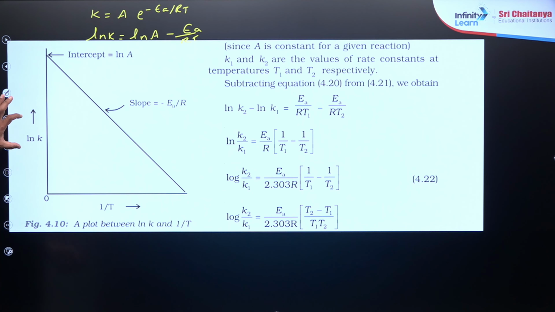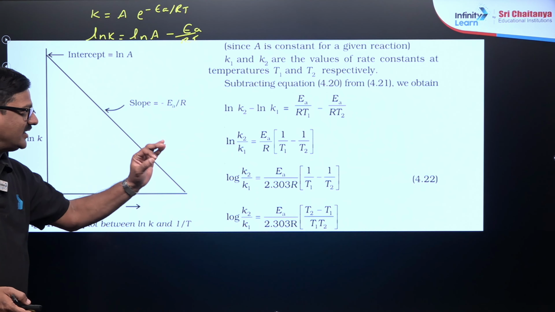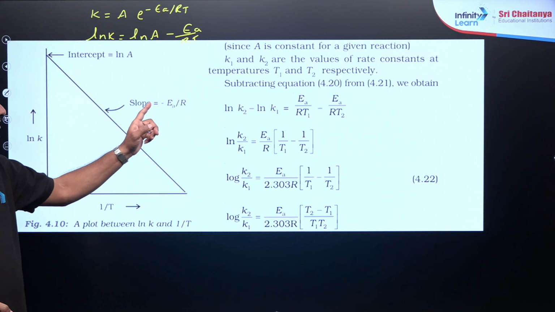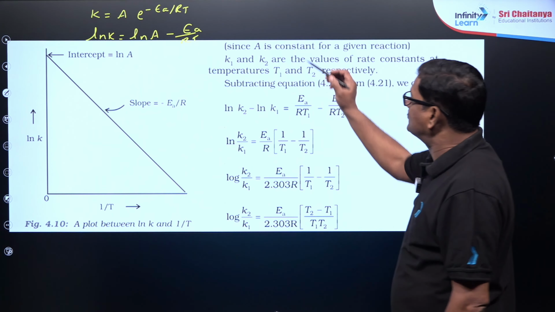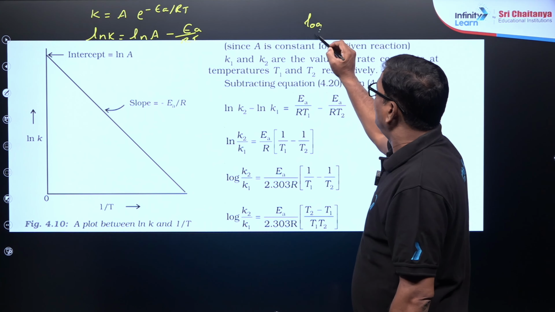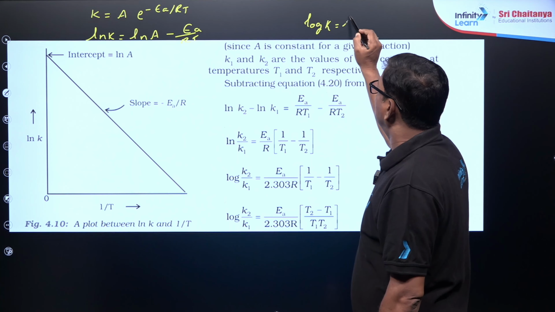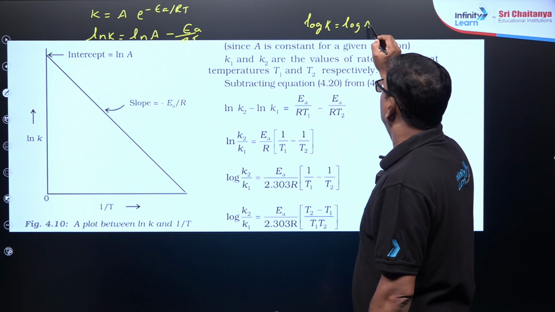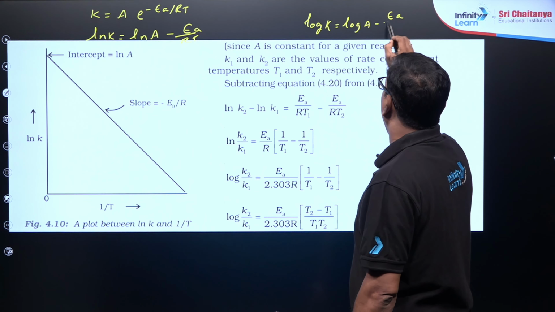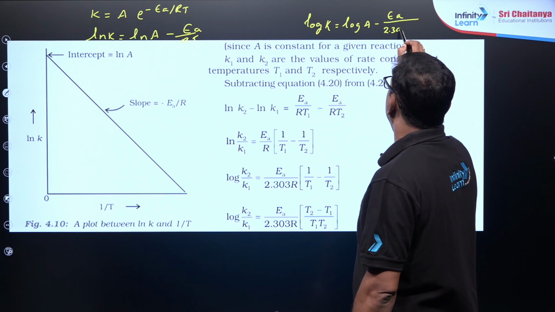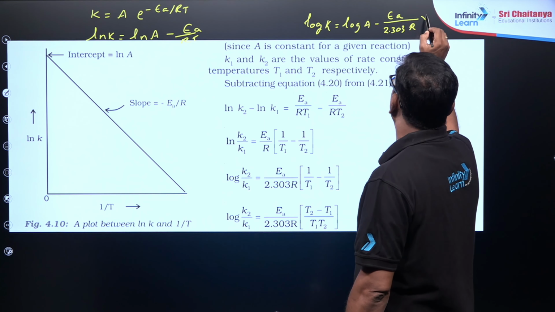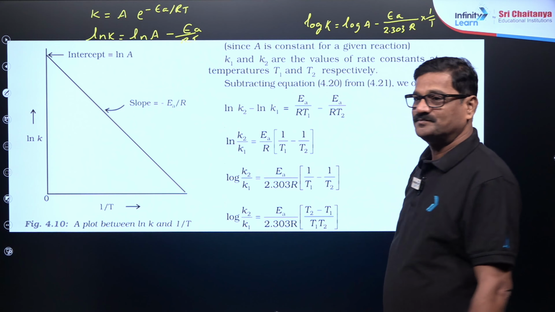And you plot ln K versus 1 by T, you are going to get a straight line with a negative slope. The slope is going to be minus EA by R. Right? Now this is going to be log K is equal to log A minus EA by 2.303 R into 1 by T.